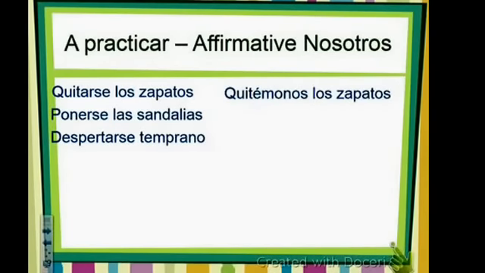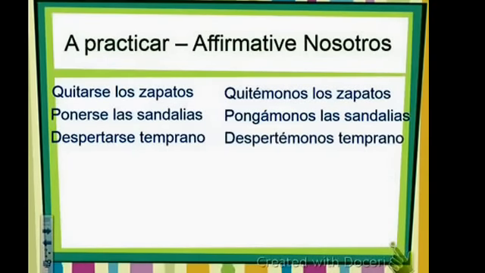Quitémonos los zapatos. Ponerse las sandalias. Pongámonos las sandalias. Despertarse temprano. Despertémonos temprano. It's the same thing we've been doing, except that we get to attach that pronoun to the end, and we're just going to drop the S.